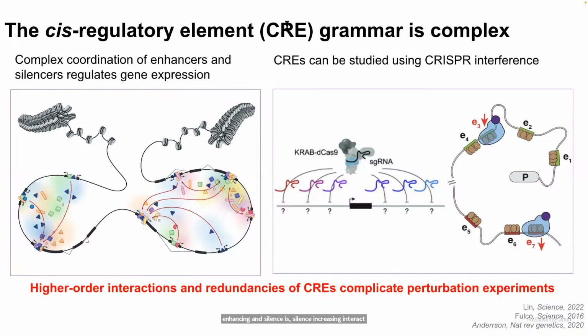Experimentally, enhancer CREs can be mapped to their promoters using CRISPR interference or CRISPRi, where putative regulatory elements or pairs of elements are targeted for inactivation and gene expression changes are monitored. However, these experiments are incredibly labor-intensive, and also higher-order interactions and redundancies within these CREs can complicate perturbation studies.